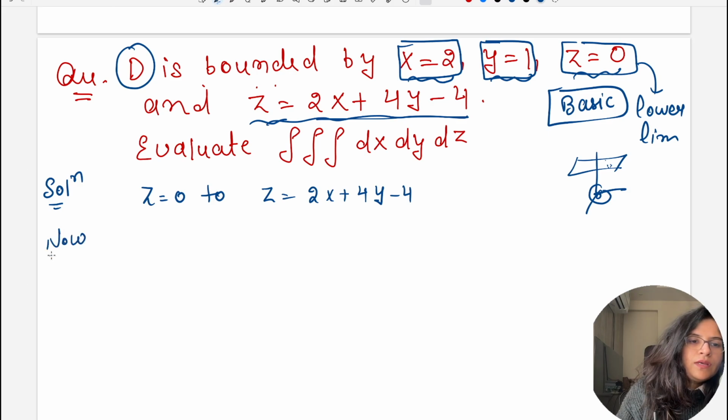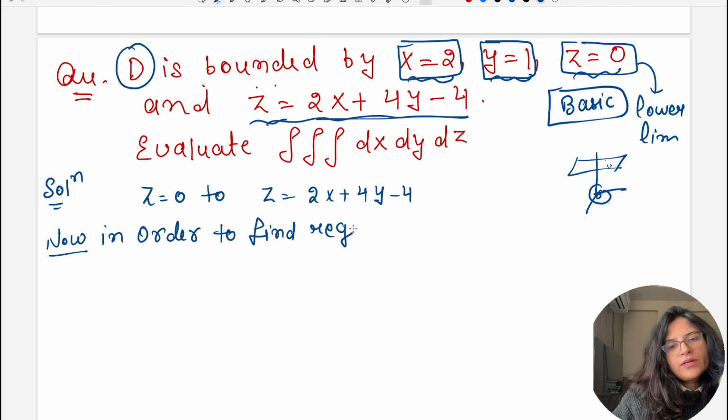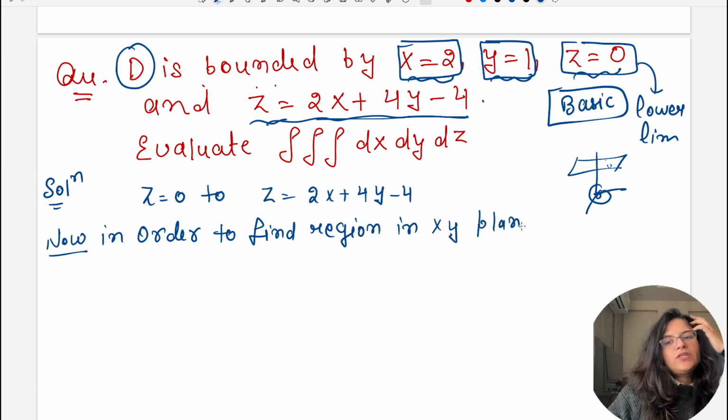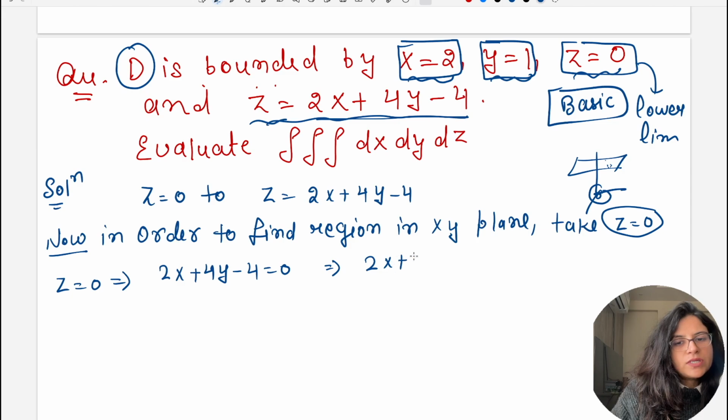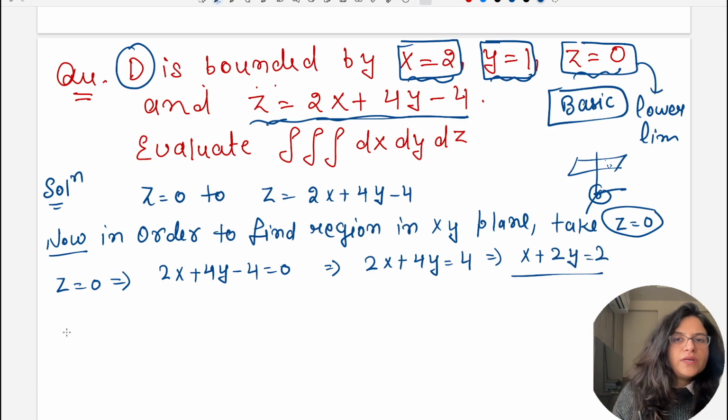Now in order to find the region in the xy plane, you need to take z to be 0. Take z is equal to 0 because in the xy plane z is 0. So if you take z is equal to 0, then it implies 2x plus 4y minus 4 is equal to 0. So it implies 2x plus 4y is equal to 4. So it implies x plus 2y is equal to 2. So we basically have the region in the xy plane.